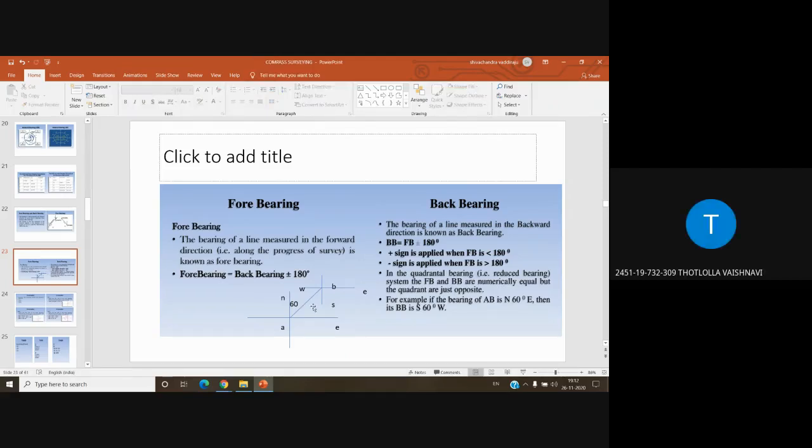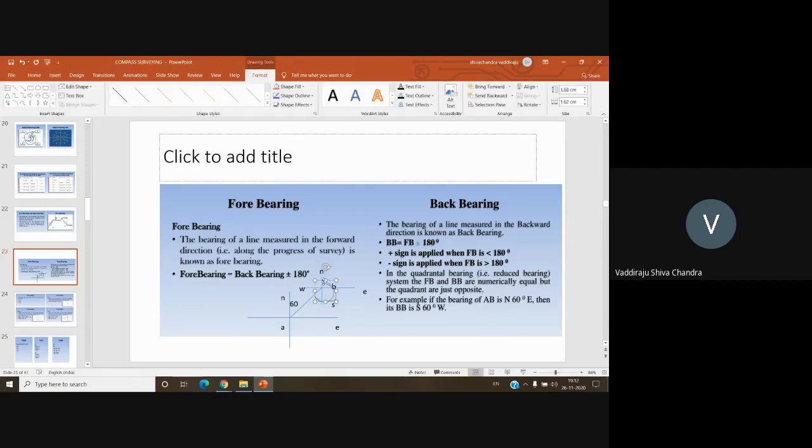Yes, sir. Okay. So what is the back bearing of AB now? From where do I need to measure? From south. This is north, right? For point B, this is north. Okay. By the definition of bearing, from here to here, right?